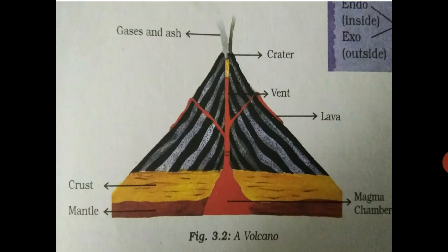See, this is the picture of volcano. In this you can see that the crust is there, mantle is there, magma chamber is there, lava is there, vent is there and chamber is there. See, gas and acids are coming and then they are freezing on the earth surface. The red is the lava. This is the picture of the volcano.